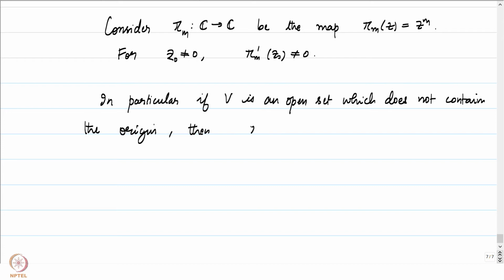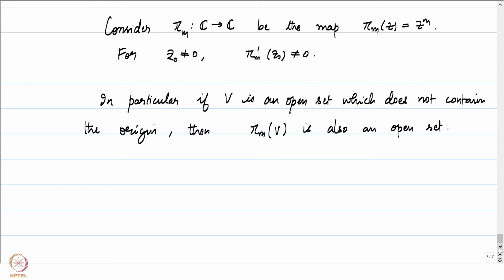That means that pi m of V is also an open set. So you take any open set V which does not contain the origin, then pi m of V is also an open set by the inverse function theorem, because at every point the derivative does not vanish.